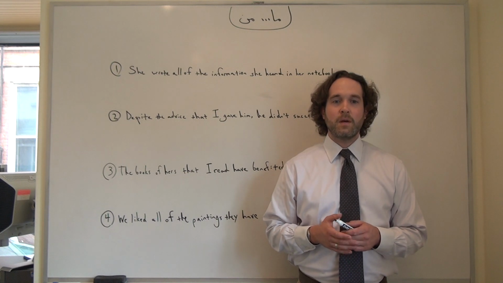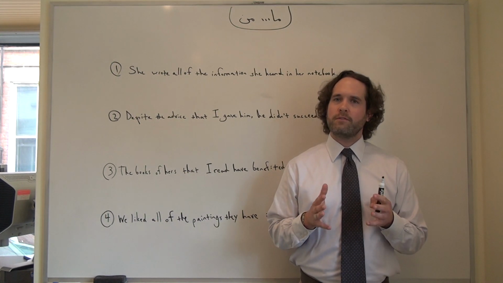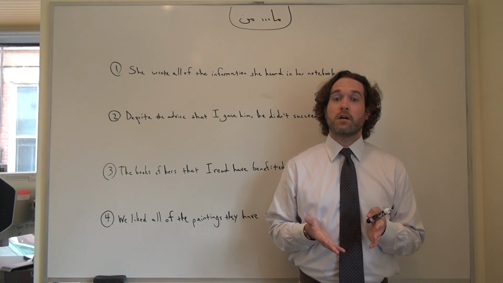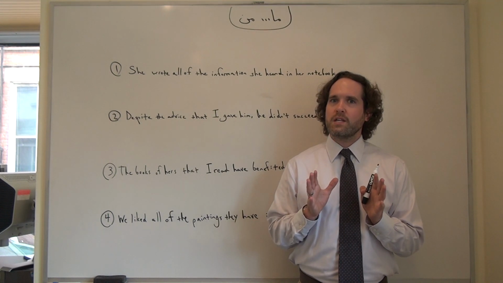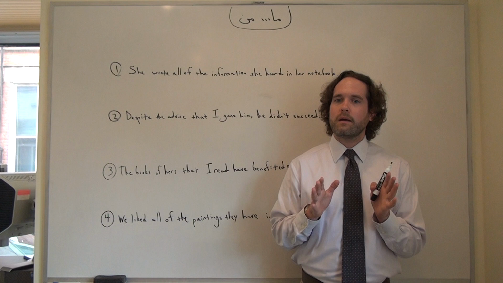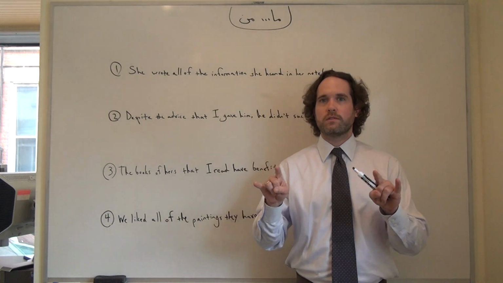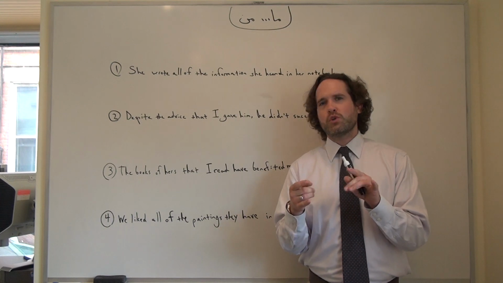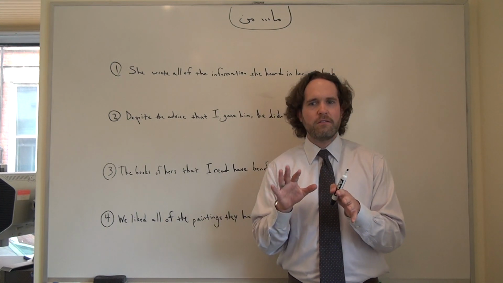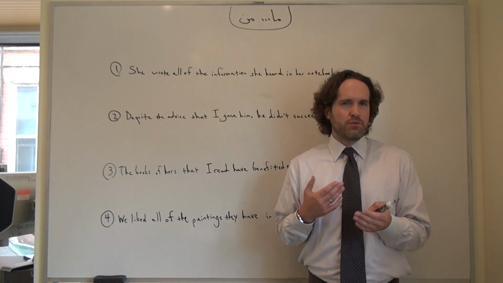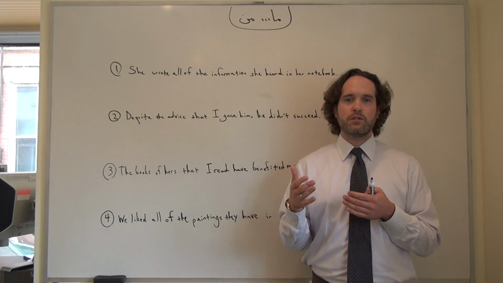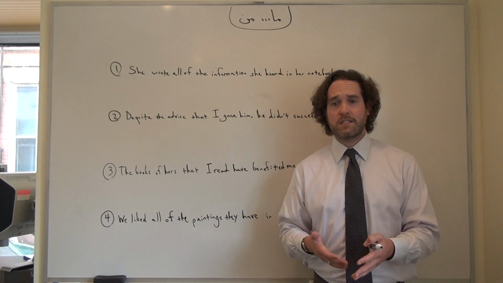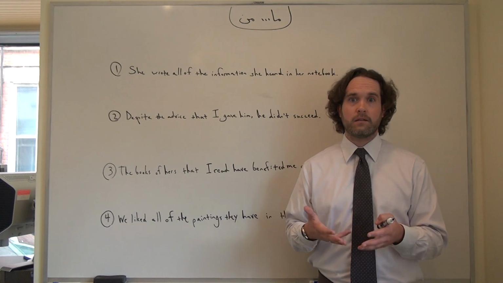Right now I want to talk to you about a very common structure in formal Arabic that we create using the words ma and min. We can use these words to form an expression that means something like that which or what in the way of. It often sounds very strange when we back translate it into English, but it's very common in formal Arabic texts and it's considered good style.